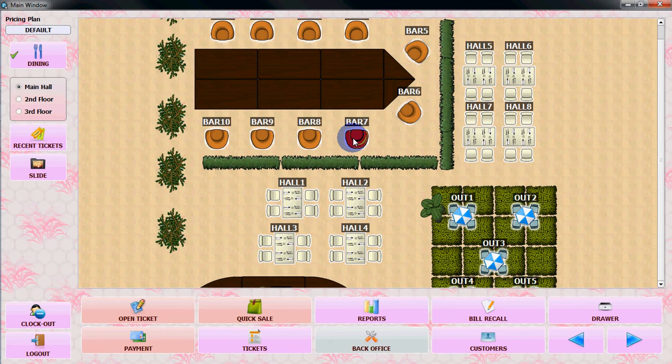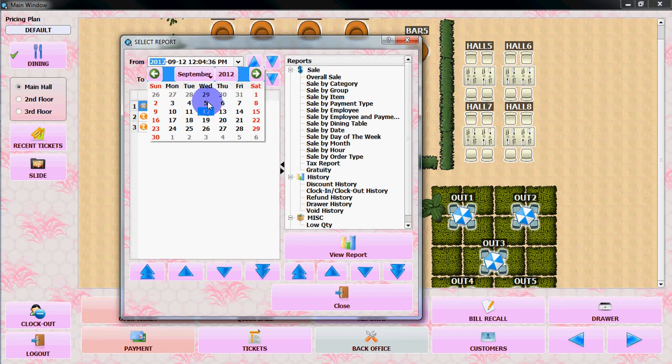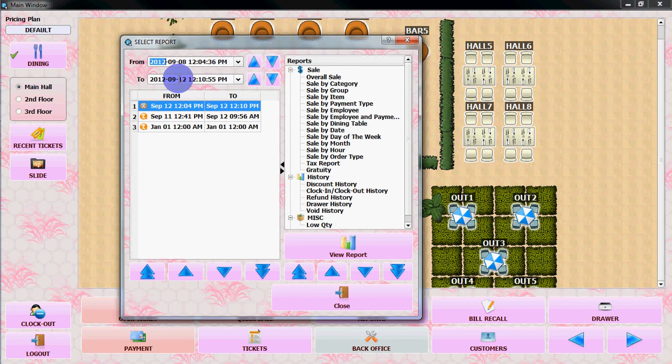From the main window, you need to go to reports. From here, in this report window, you can change the dates. Let's say 8th of Saturday and today's date. You can select the report by sale.